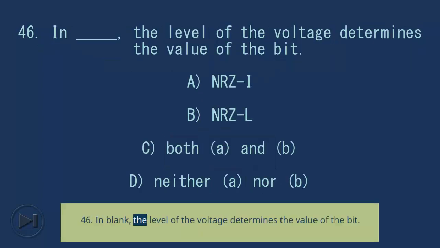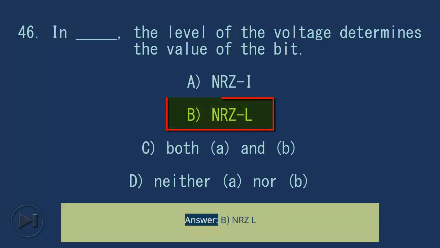46. In blank, the level of the voltage determines the value of the bit. A. NRZ-I. B. NRZ-L. C. Both A and B. D. Neither A nor B. Answer: B. NRZ-L.